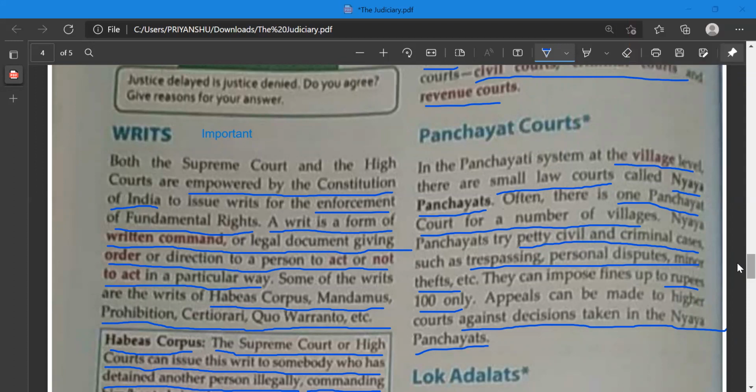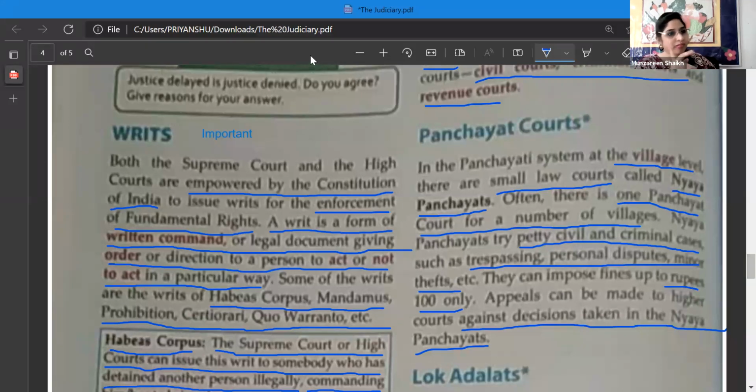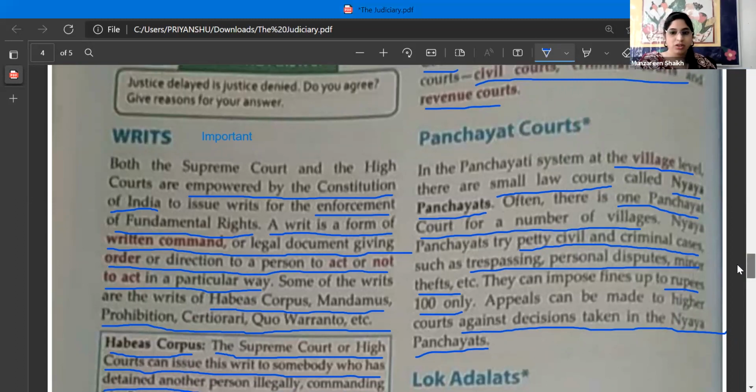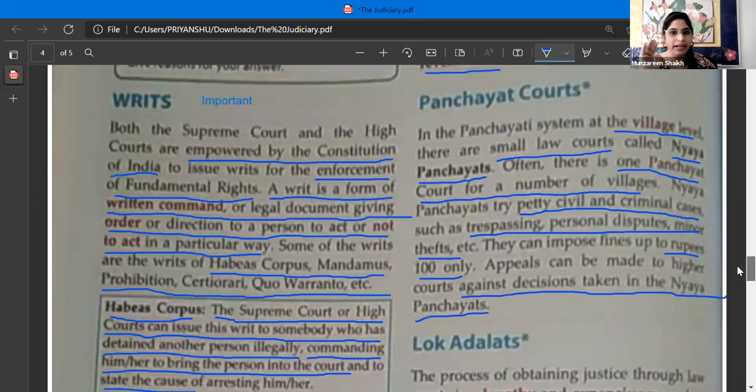Okay, ma'am. So now, if the person is not happy with the decisions taken by Nyaya Panchayats, what can the person do? They can appeal to the higher courts, the district courts. Very good. Ma'am, they can go to the Zilla Parishad also. It depends upon them. It is just that they can appeal to the higher courts.